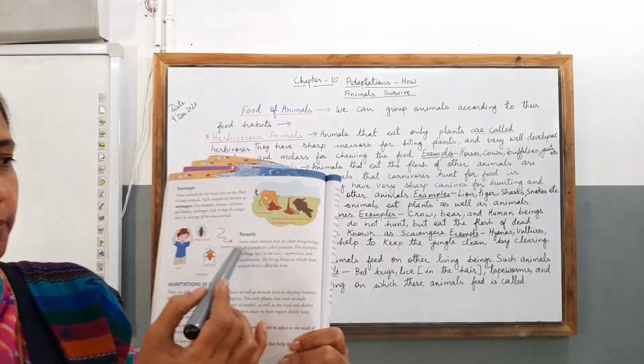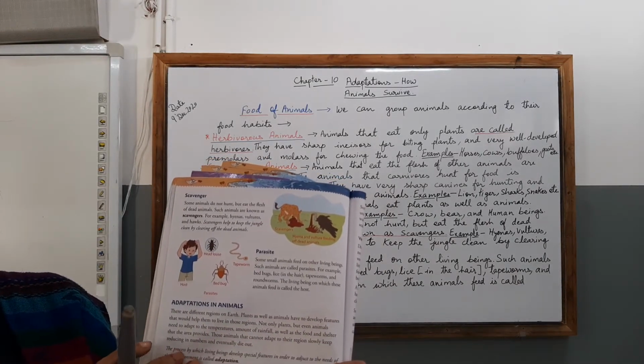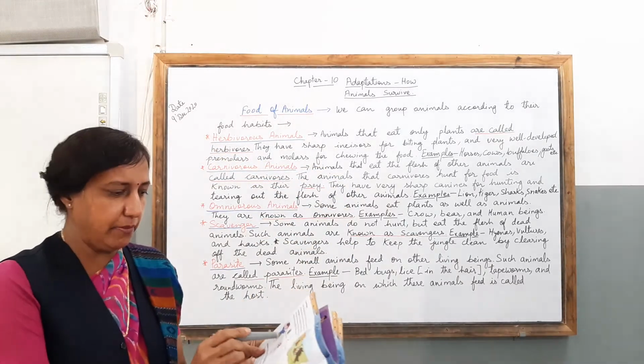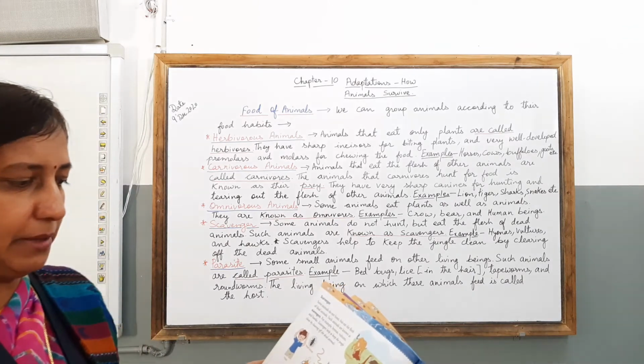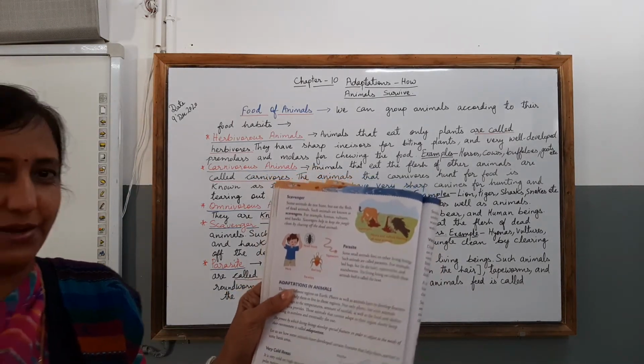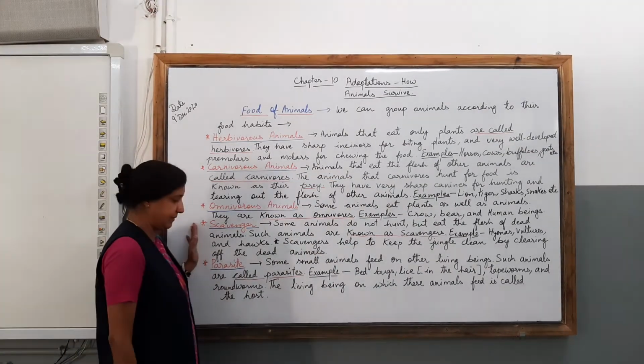Now we are going to learn about the parasites. Children, have a look at this picture. What is being shown here? Clear? So let's see the bed bug, the head louse and the tapeworm. And this child is having lice in his head. So children, let us see what are the features of parasites.